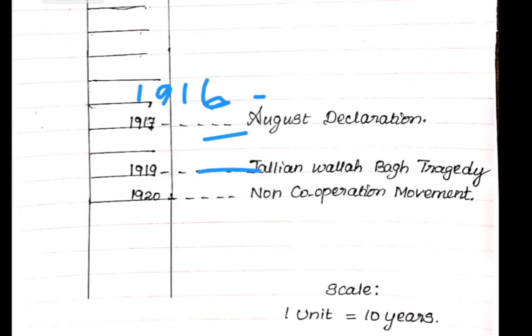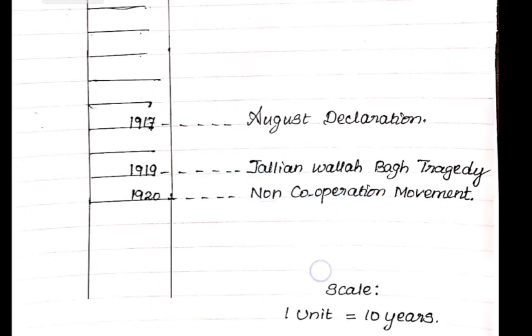You can mention the Rowlatt Act in that year 1919, and the Montagu Chelmsford reforms also you can mention. Any one event only needs to be mentioned in each particular year, so I mentioned the Jallianwala Bagh tragedy. 1920, what happened? Non-cooperation movement, started by Gandhiji, as we learned already. Is it clear, children? Scale: 1 unit is equal to 10 years.